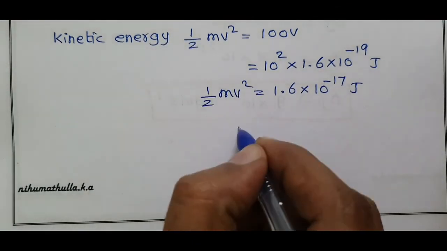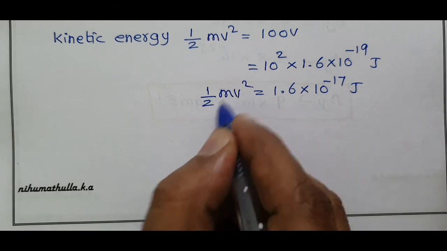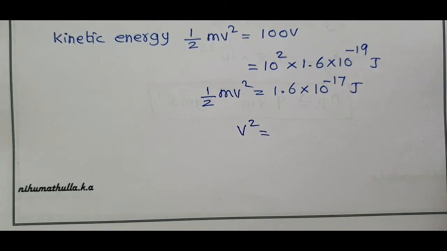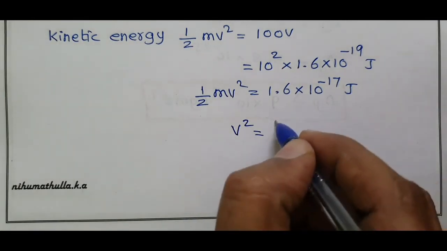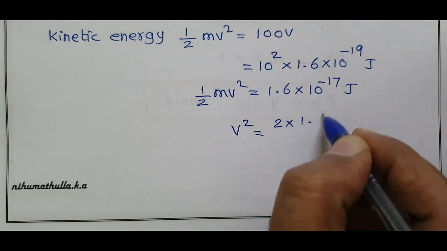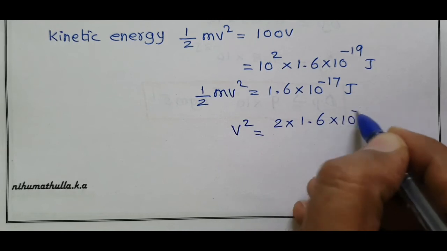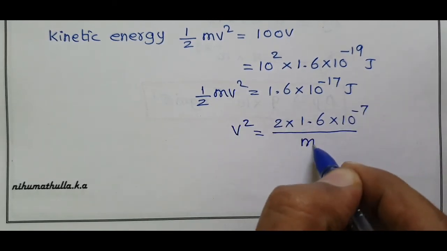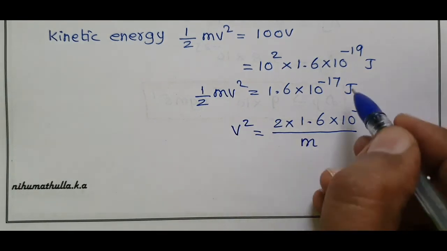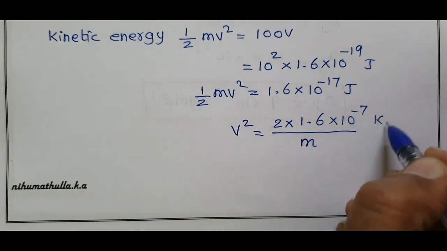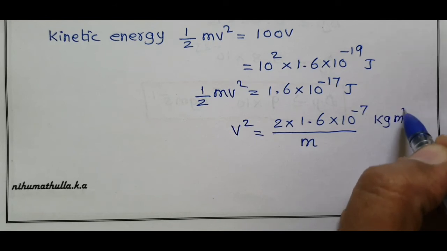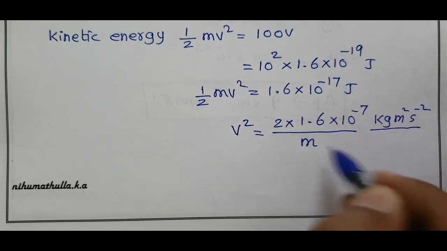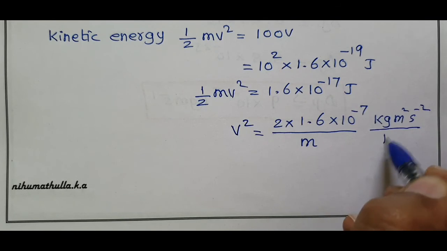What is v square? Bring the m and 2 to the right hand side. When 2 goes to the right hand side, it becomes 2 into 1.6 into 10 power minus 17 divided by m, the mass of the electron. 1 joule equals 1 kilogram meter squared second power minus 2, divided by mass in kilogram.